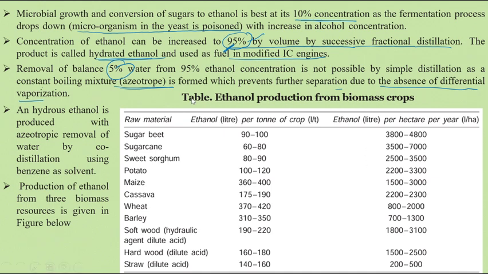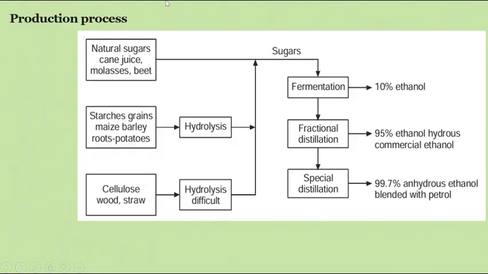Here anhydrous ethanol is produced with the azeotrope's water removed by co-distillation. The first step is fractional distillation, and after that, co-distillation using benzene as a solvent. From this co-distillation process, we get 99.9 percent pure ethanol. This is given in the figure.